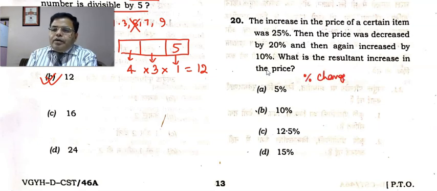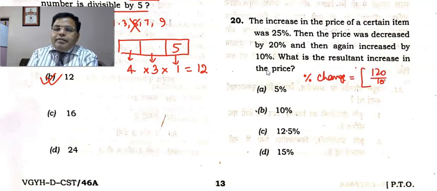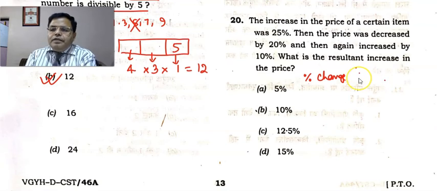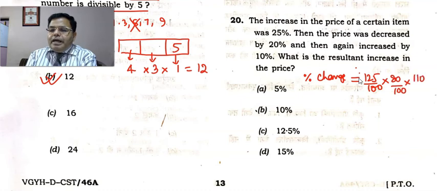A 25% increase is 125 by 100, a 20% decrease is 80 by 100, and a 10% increase is 110 by 100. If the initial value is 100, then 100 is multiplied by 125 by 100.